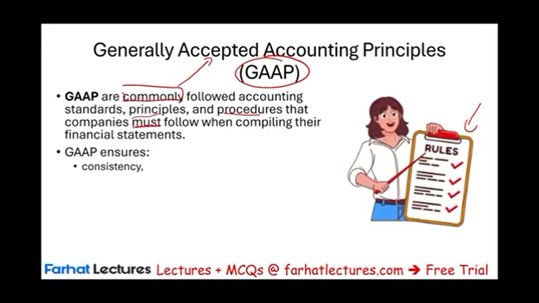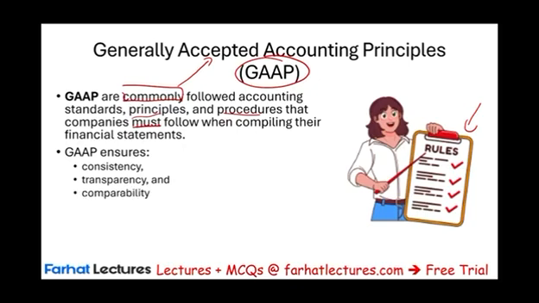Remember in the prior session, I said accounting is the language of business. And if we have business people talking amongst each other, they would understand each other. Why? Because they're using the same language, accounting. But the rules have to be consistent across all companies. GAAP ensures transparency. If you follow GAAP, you're going to show everything you need to show. You're not going to be hiding anything.